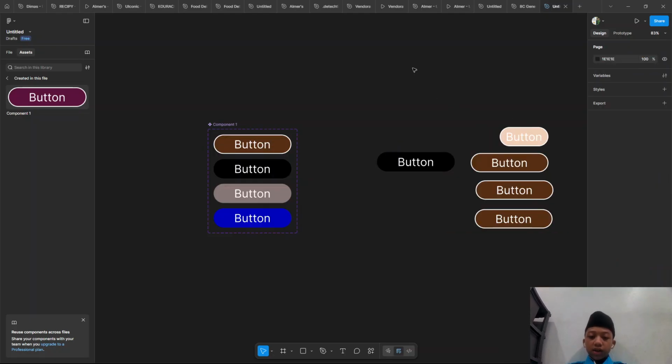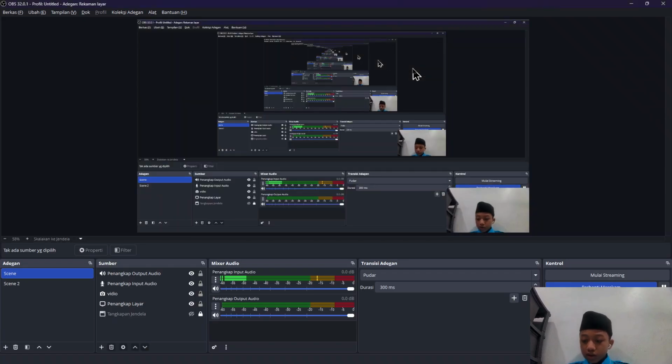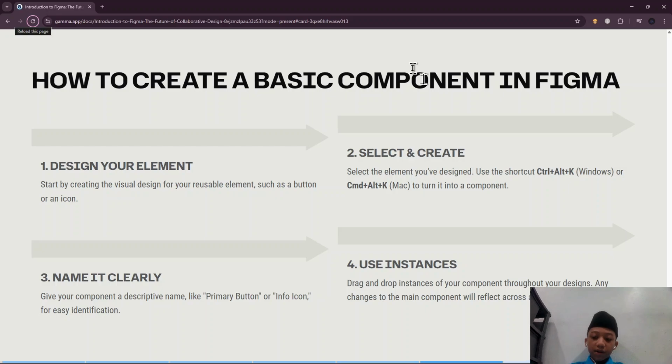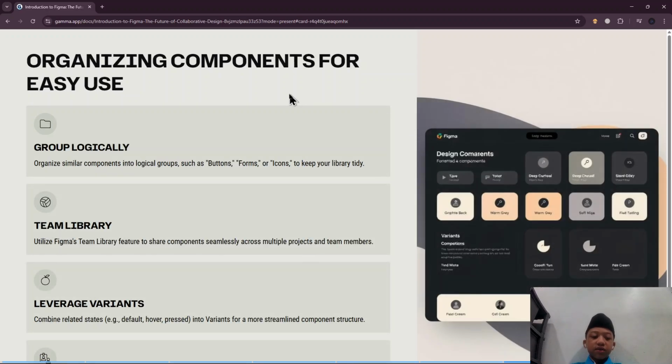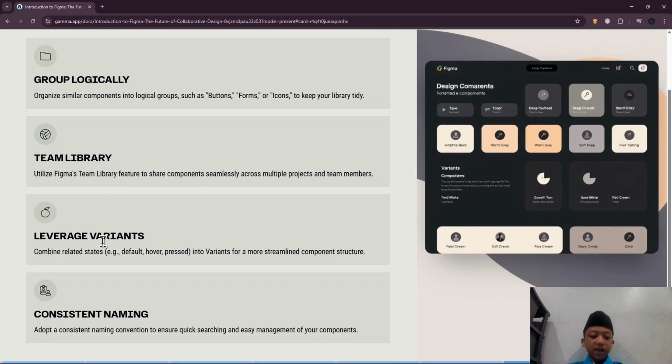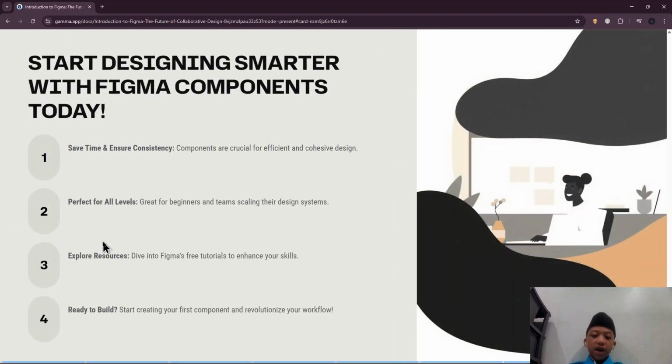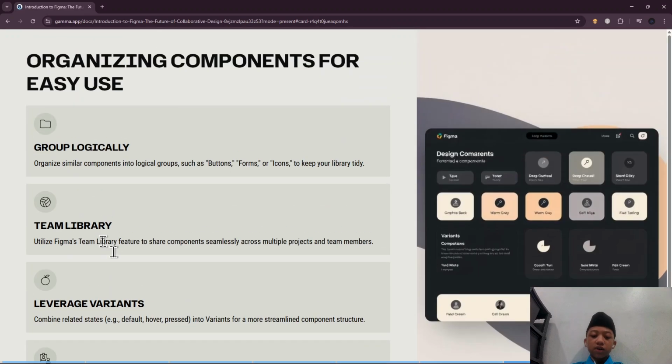Okay, that was the steps to make a component in Figma. And as tips for organizing components for use: group logically, team library, reference variants, and consistent naming. And you can start designing with Figma components today. Save time, ensure consistency, perfect for all levels. Start creating your first component and improve your workflow.